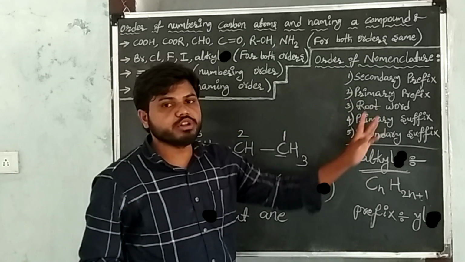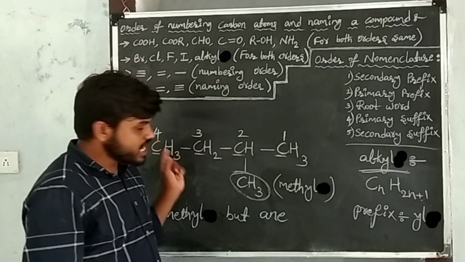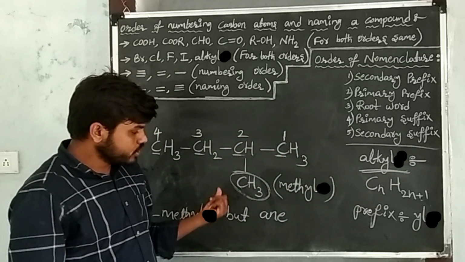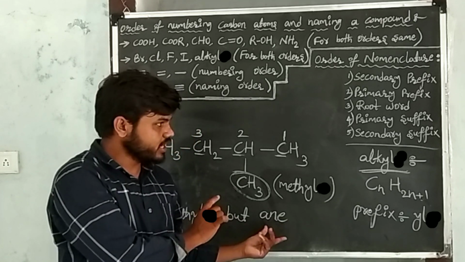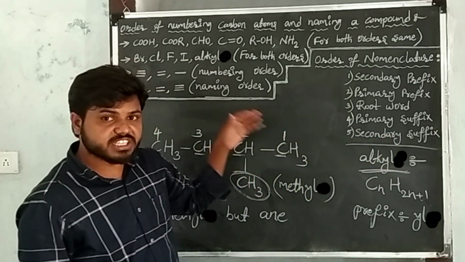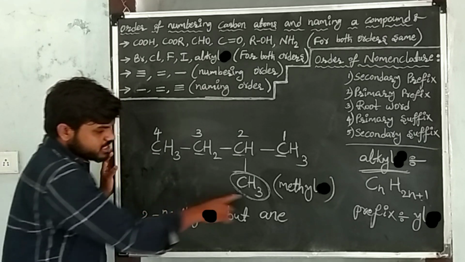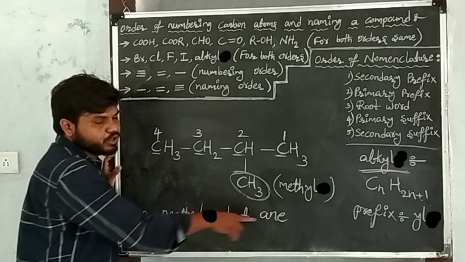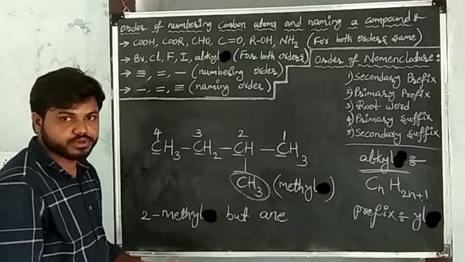After writing the root word, go to the primary suffix. Primary suffixes are single bonds, double bonds, triple bonds. Between every two atoms in the given carbon compound, single bonds are there. So take the single bond suffix, that is A. After writing it, go to the secondary suffix. Secondary suffixes are functional groups. Functional groups are not present in the given carbon compound. So our required IUPAC name of the given carbon compound is 2-methylbutane.